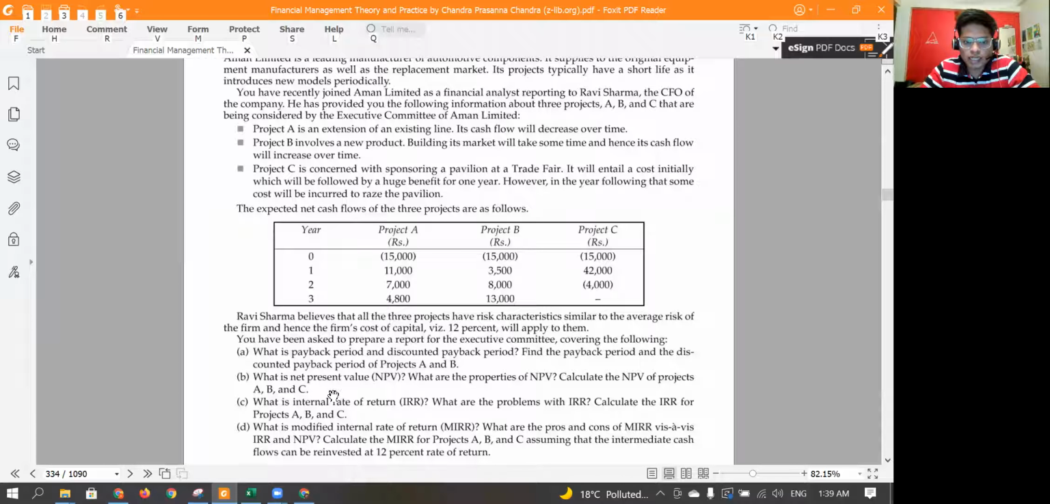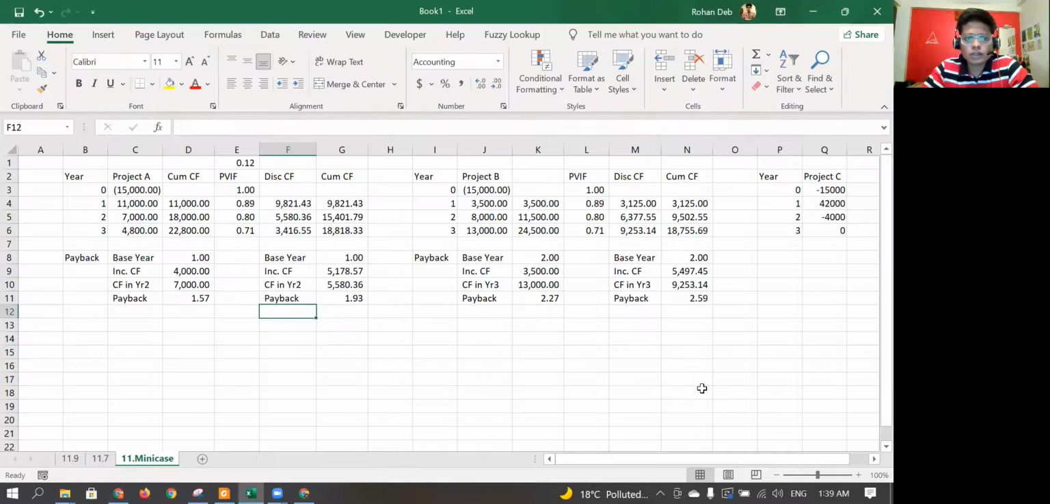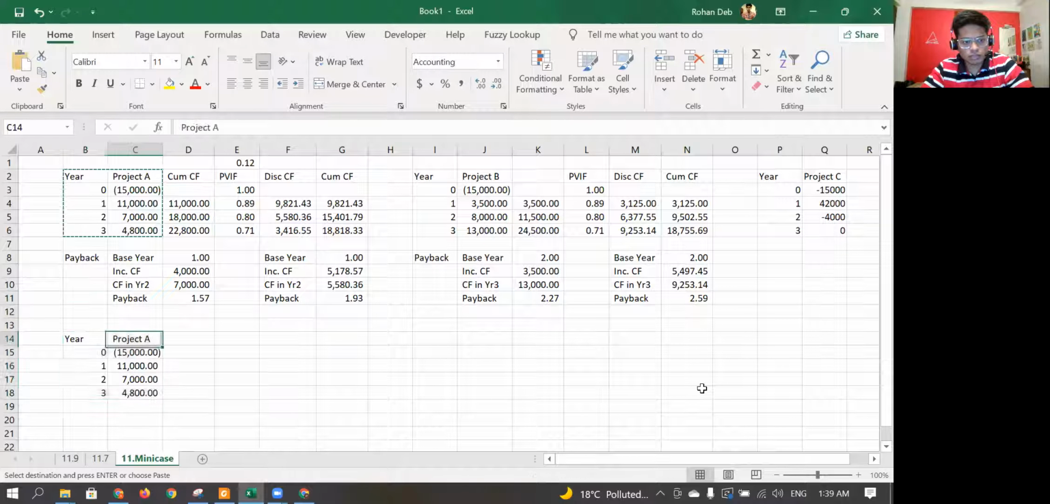Now, calculate the NPV of projects A, B, and C. To calculate the NPV, I already have the discounted cash flows. So I'll just do this again. Paste the cash flows over here. PVIF also you can directly paste. Copy, paste.